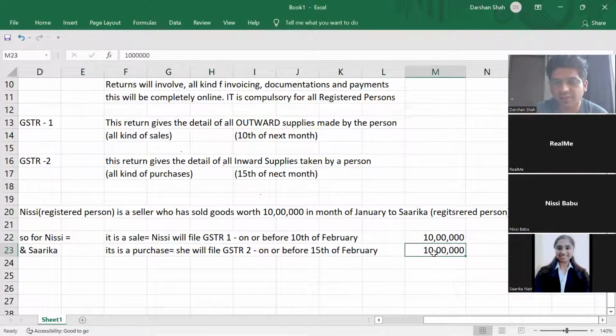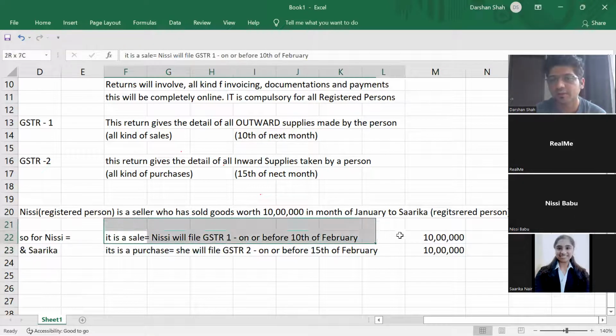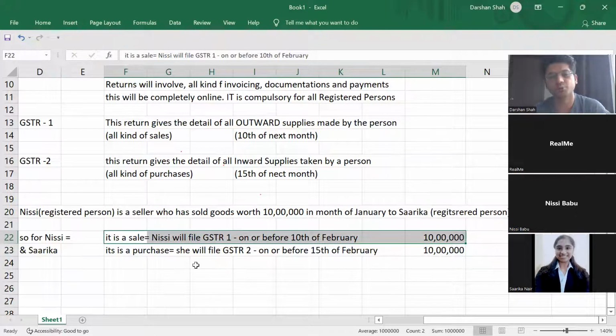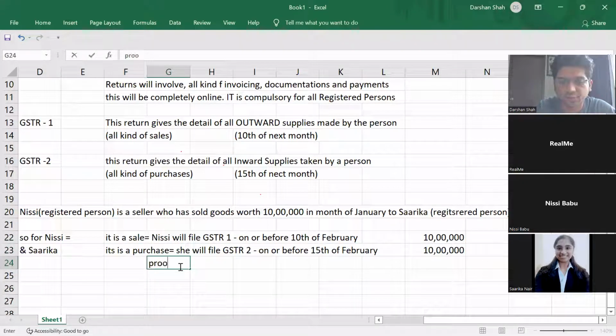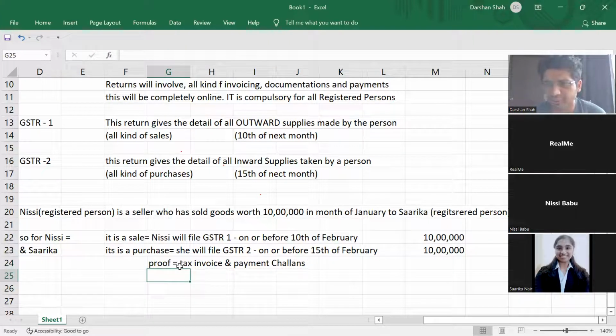So Sarika will say I have paid 18% on 10 lakhs to Nisi, and the proof will be attached over here. Similarly, Nisi will say I have collected 18% of 10 lakhs from Sarika, and she will attach the proof over here. And what is the proof? The proof will be the tax invoices and payment challans.